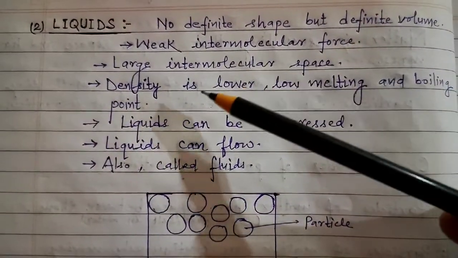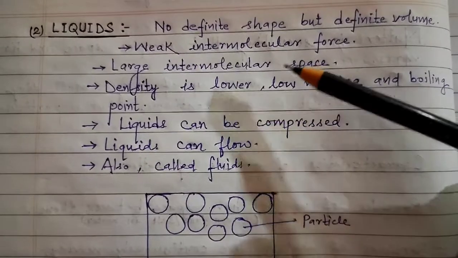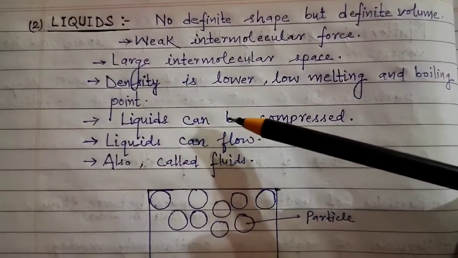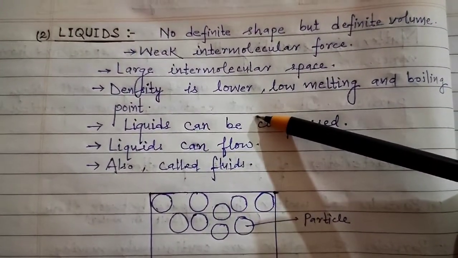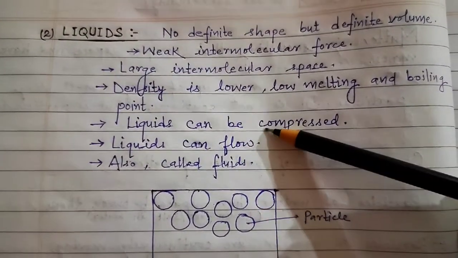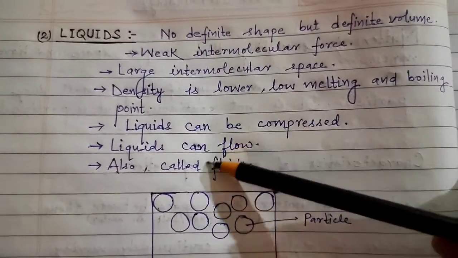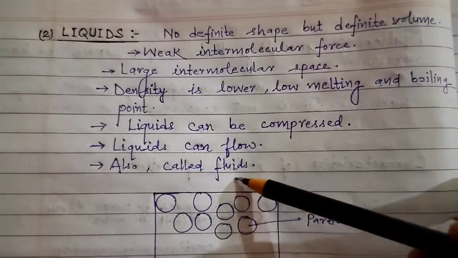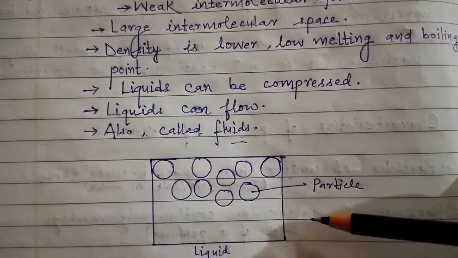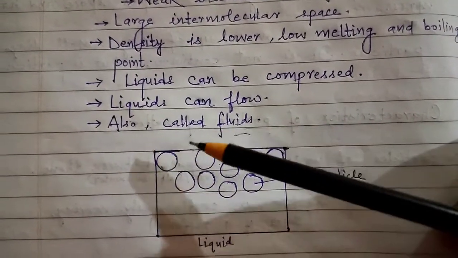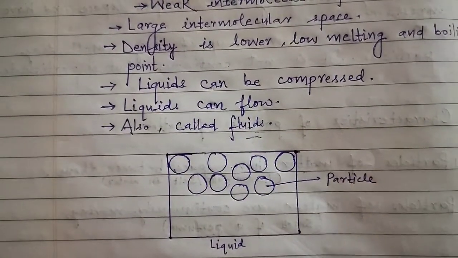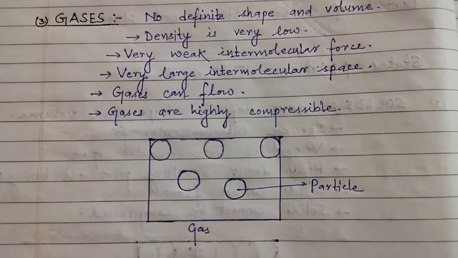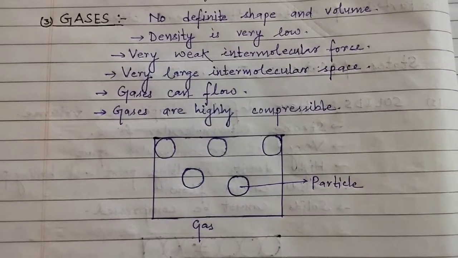Next, the density is low, then low melting point, low boiling point. But here liquids can be compressed. Obviously these can flow, that is why they are also called fluids. This is how we can see the arrangement of the liquid particles in matter. Coming next to the gaseous state of matter.